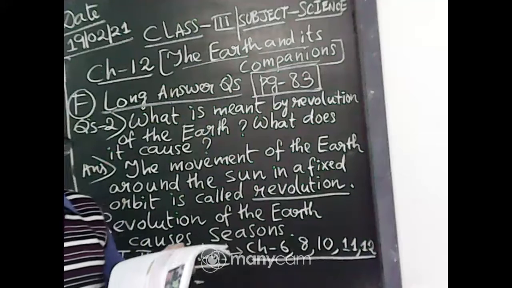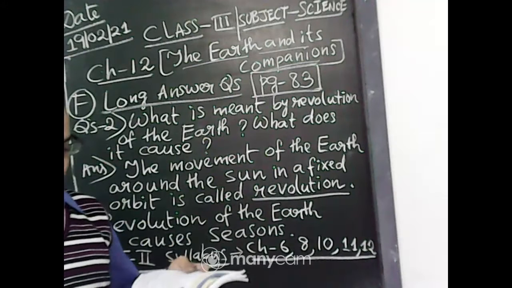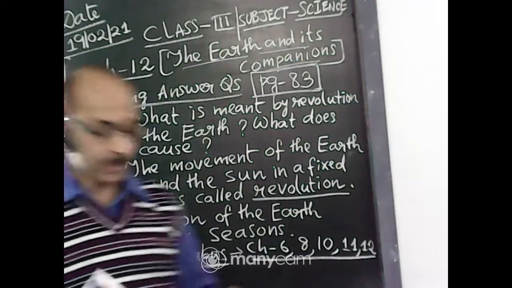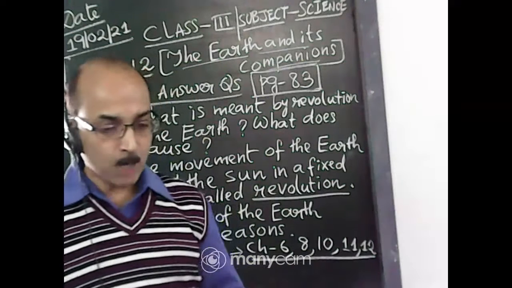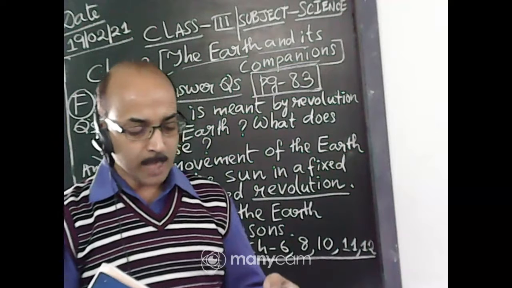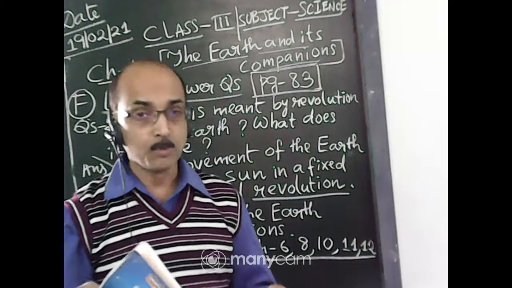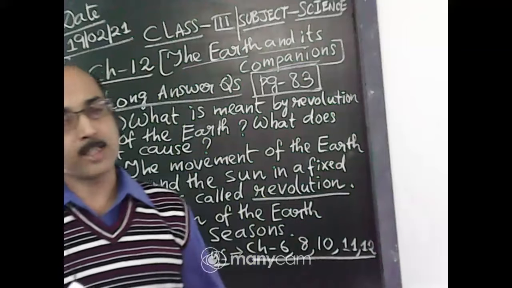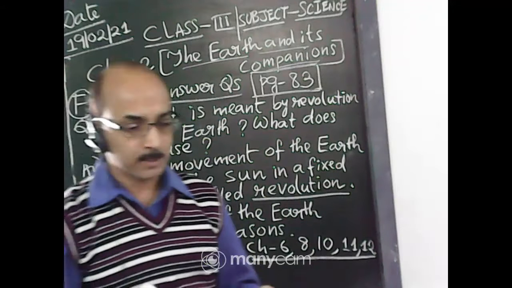Okay. Now, what is a satellite? Next question, what is a satellite? A heavenly body that revolves around a planet is called a satellite. For example, the moon is the natural satellite of the earth.